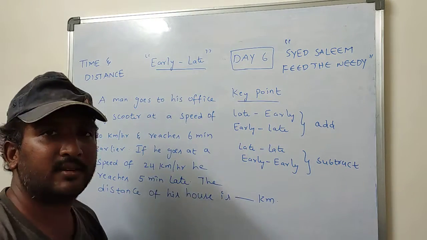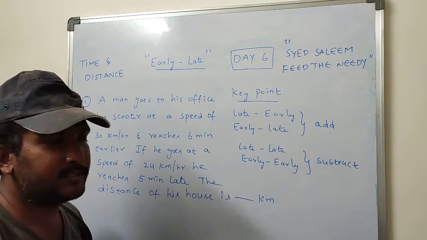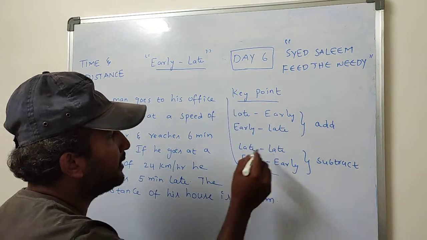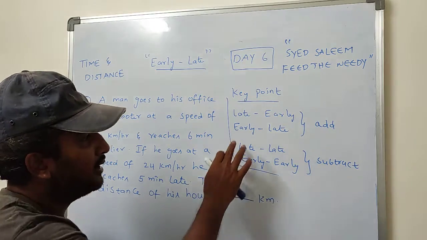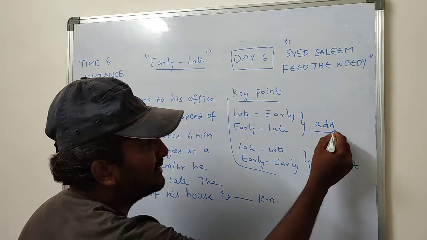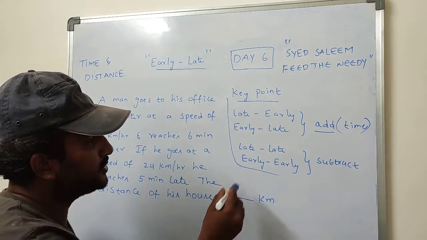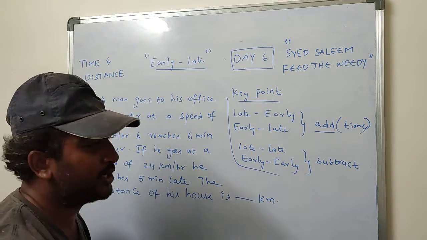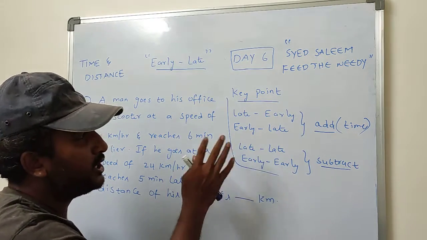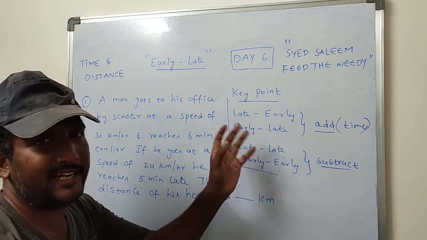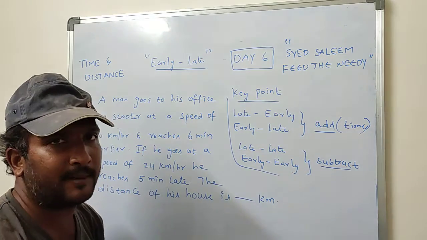Today we are going to see a very important concept, the early-late concept. These are the key points you have to remember. In your question, if you observe a late-early or early-late combination, add the given times. If you observe a late-late or early-early combination, subtract the given times.